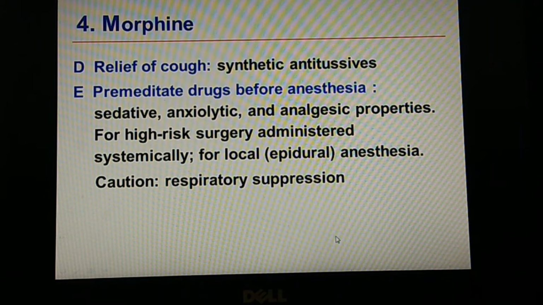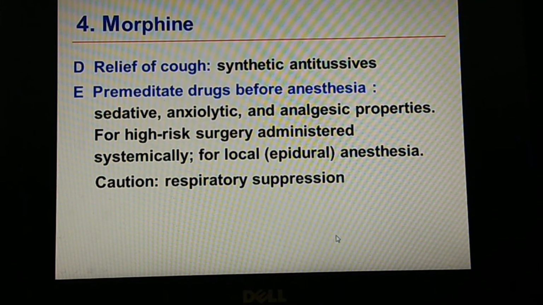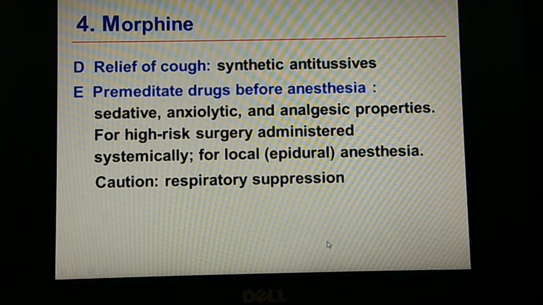And it may relieve the cough, although we have a very good synthetic antitussive. So codeine, that is diacetyl morphine, may be used for relieving the cough. It may act as an antitussive, and it is used as pre-medication before giving anesthesia.